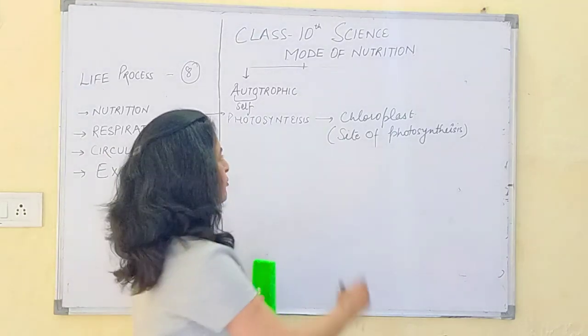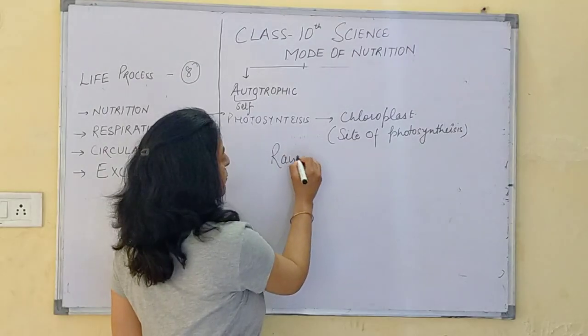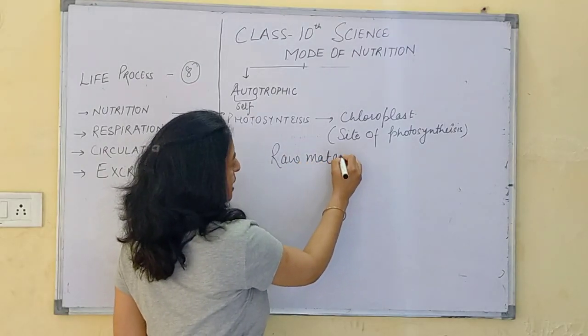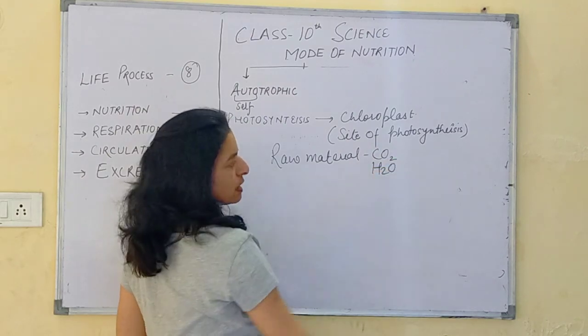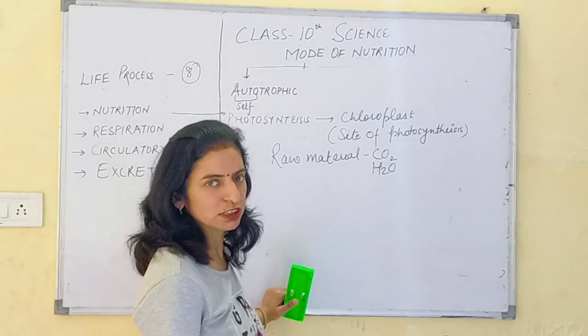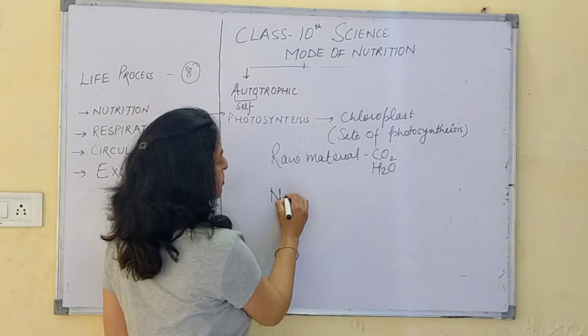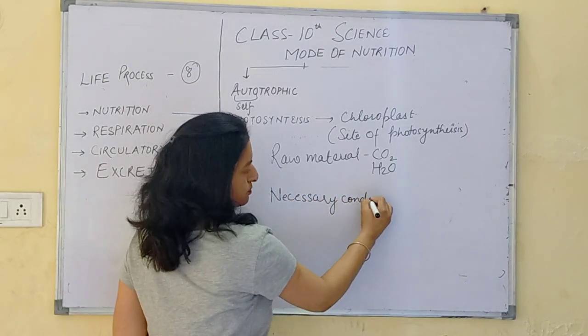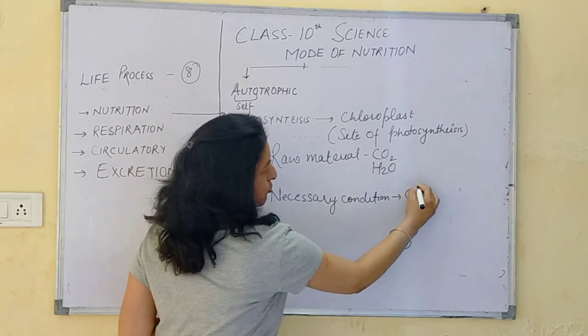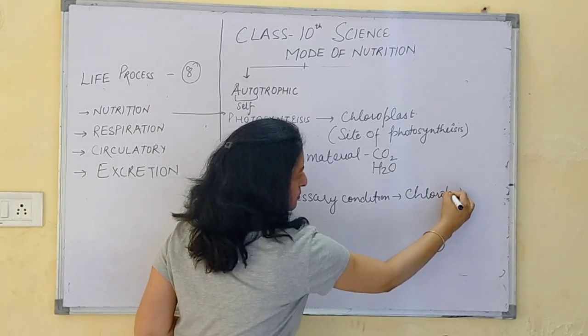So for photosynthesis, certain raw materials are needed, and these are CO2 and water. This CO2 and water help in the process of photosynthesis. And the necessary conditions are chlorophyll and sunlight.